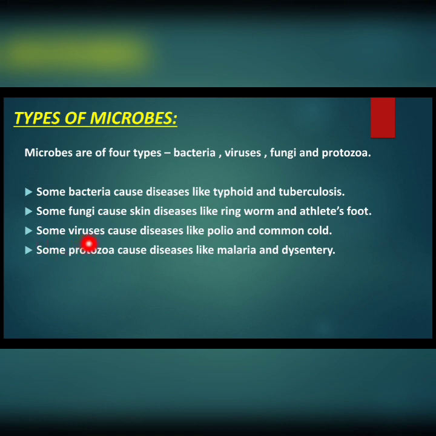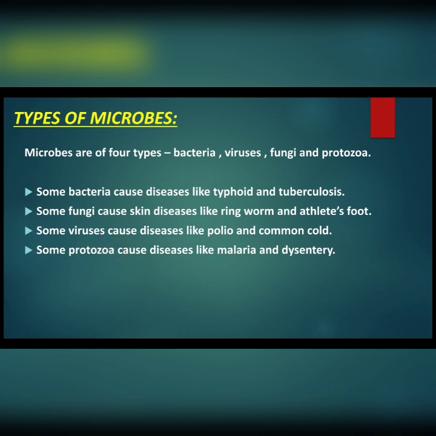Some viruses cause diseases like polio and common cold. And some protozoa cause diseases like malaria and dysentery. So these are the diseases caused by these microbes. Here I want to say that corona is also caused by what? A virus. COVID-19.